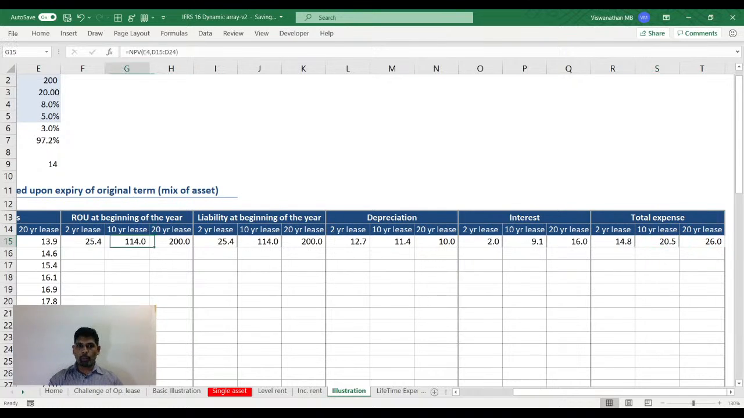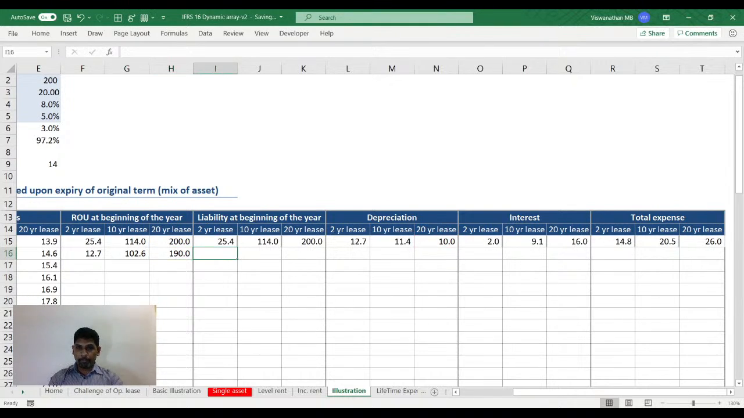In the second year, what would happen? Having depreciated this asset by 2, the opening balance would come down. This one would come down to the tune of 114 minus, I'll just reduce the depreciation amount. And the same thing will happen for my 20-year lease as well. My 20-year lease will come down by 10.